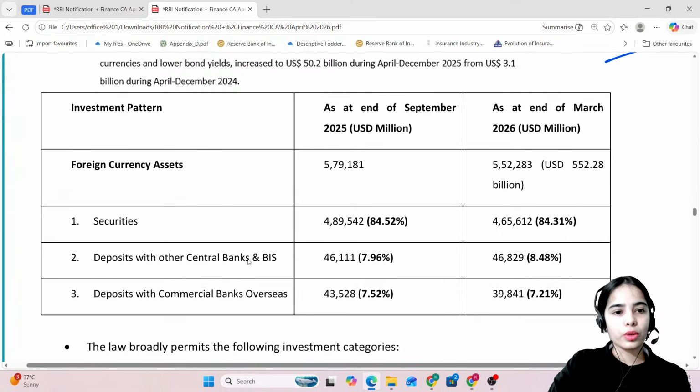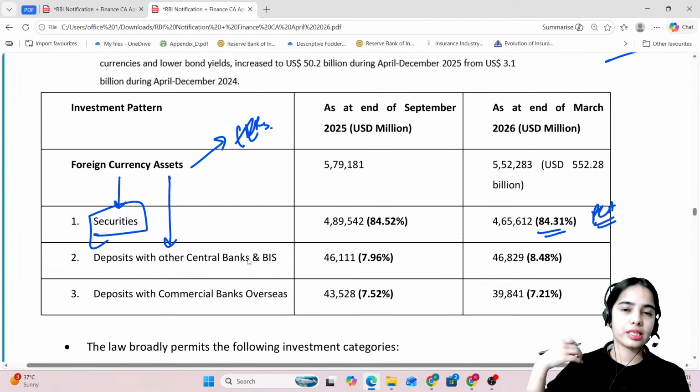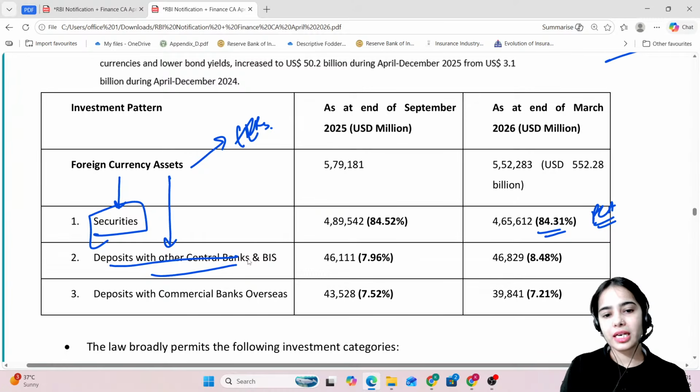Okay. Now, the foreign currency asset that is kept in the foreign exchange reserves is invested in securities. The major share, 84.31% of the foreign currency asset, is invested in securities. Then the second highest is deposits with other central banks and BIS.